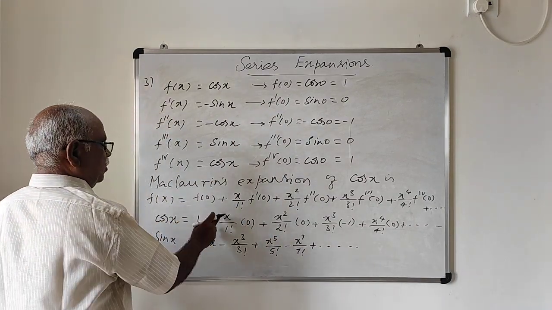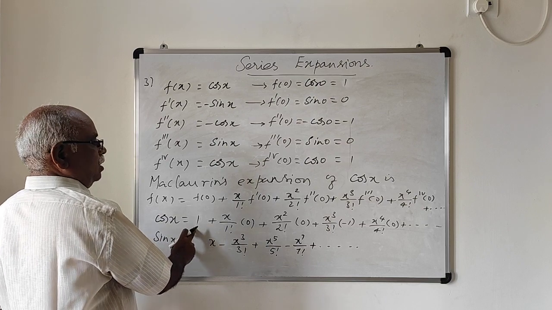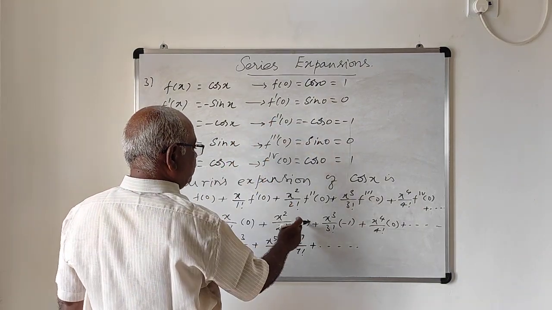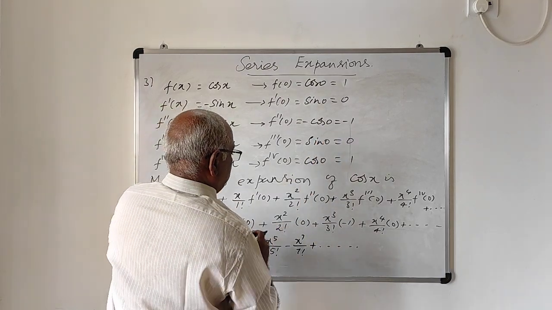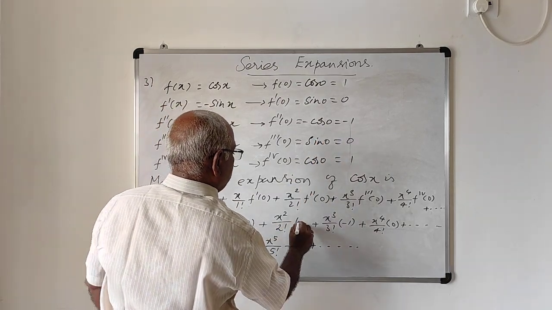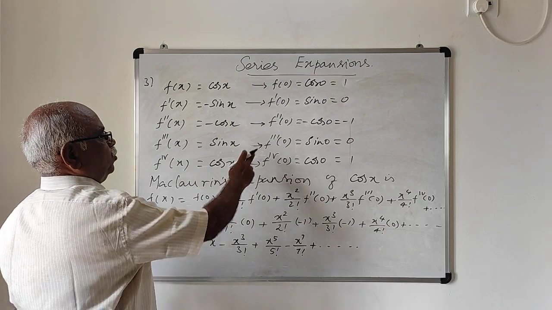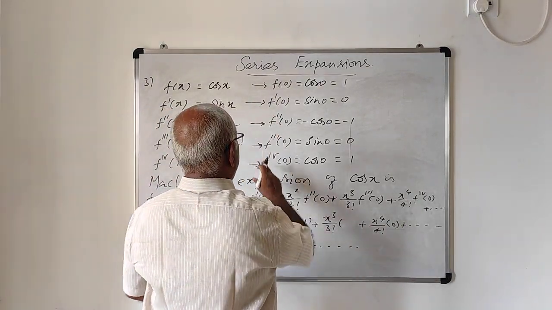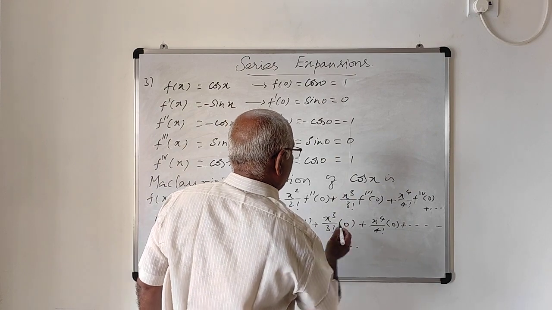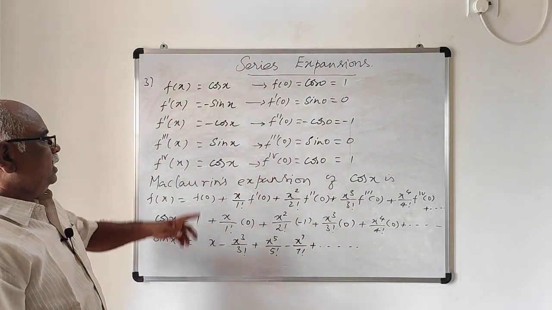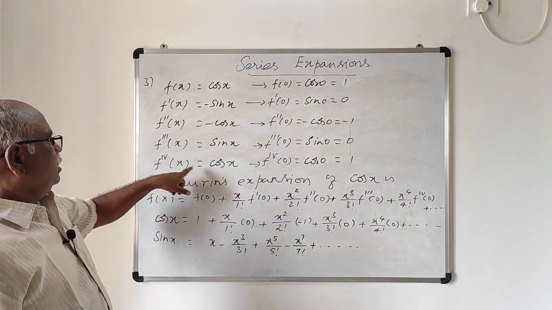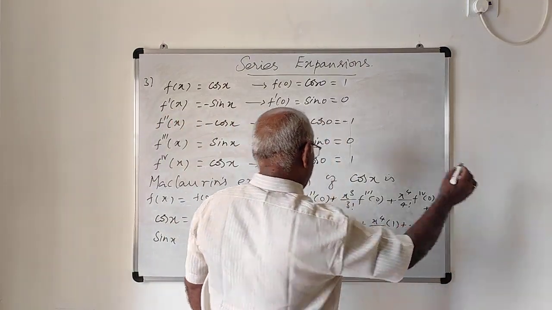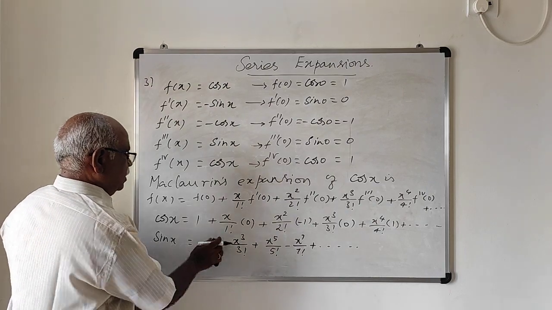Next, x square by 2 factorial into f double dash of 0, which is minus 1. x cube by 3 factorial into f triple dash of 0, which is 0. And x power 4 by 4 factorial into f fourth derivative of 0, which is cos 0, that is 1, and so on.